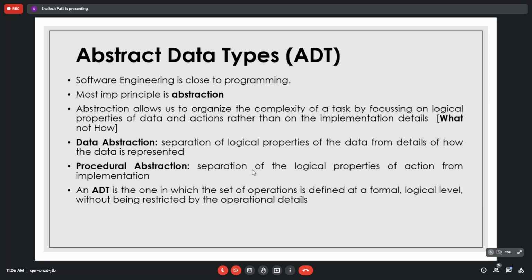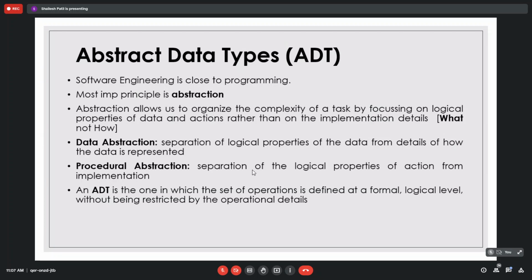Suppose we are working with this. We have discussed in the last lecture also: the printf statement is an abstract statement. Because printf, what we know, is written in double quotes. We are just giving the string which we have to print. But in the backend, what printf will execute, we don't know. Yes or no? Yes, sir. Roughly, we won't know exactly how that printf is executed in the backend.